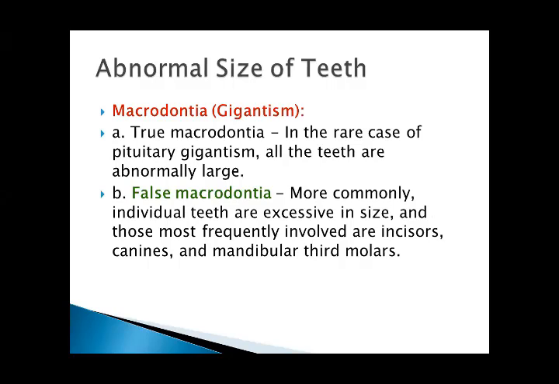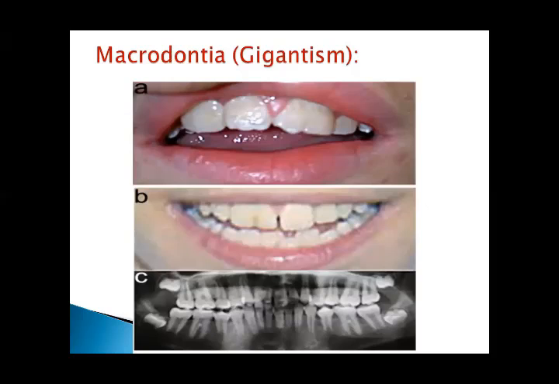Macrodontia. True macrodontia: in the rare case of pituitary gigantism, all the teeth are abnormally large. Macro means large, dontia means teeth. False macrodontia: more commonly, individual teeth are excessive in size, and those most frequently involved are incisors, canines, and mandibular third molars. Macrodontia: dental incisors in large size.